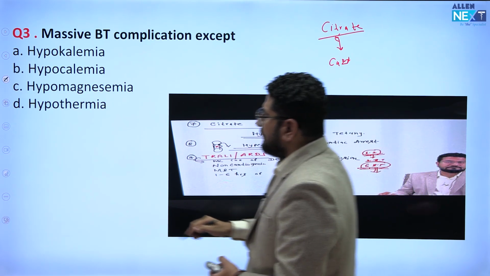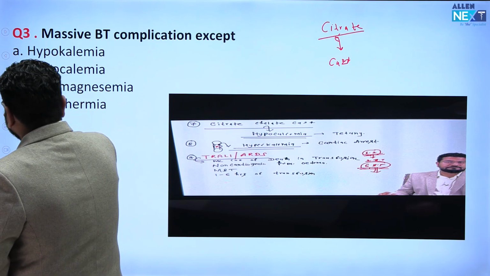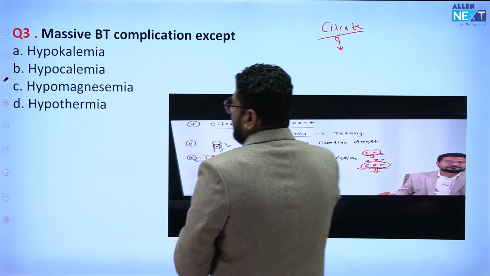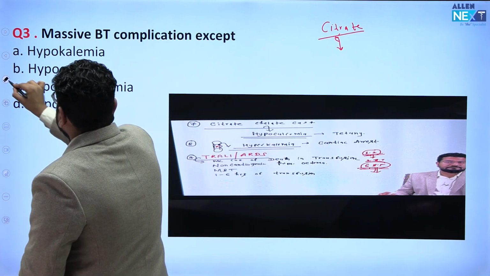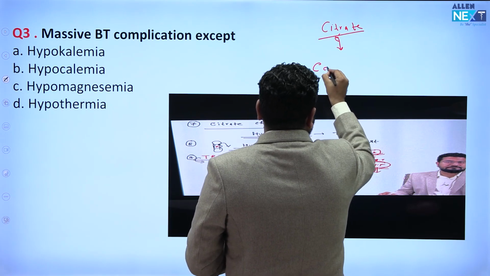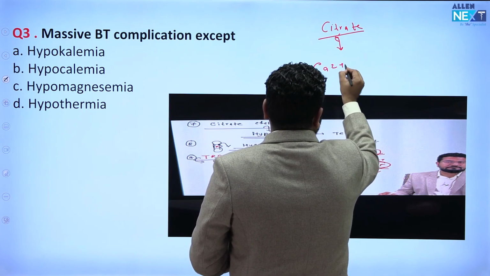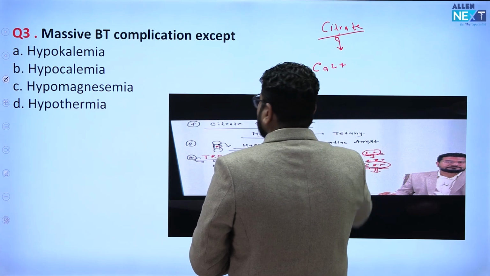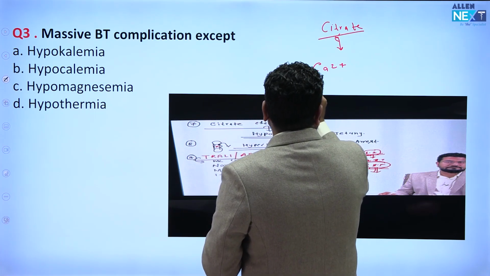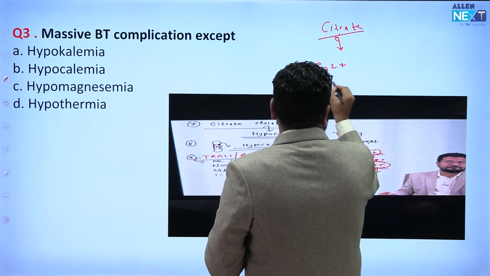Because of this citrate, the patient can develop hypocalcemia. So calcium will be decreased, and the citrate can also chelate magnesium, so there will be hypomagnesemia, right?